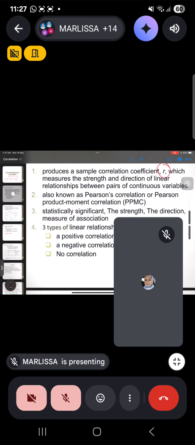So, statistically significant, the strength, the direction, measure of association. This is what we are going to look at through correlation analysis. Here we have three types of linear relationship: a positive correlation, negative correlation, and no correlation. So there are three types of correlations that we are going to look at here. And depending on the R value, the higher the R value, the stronger the strength.